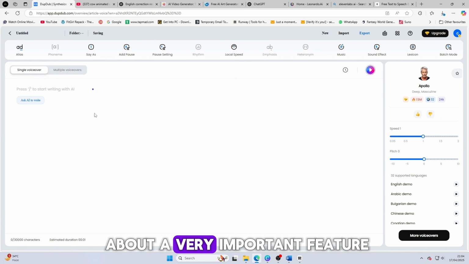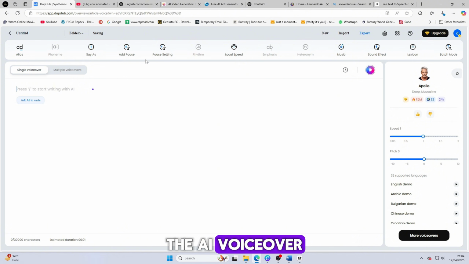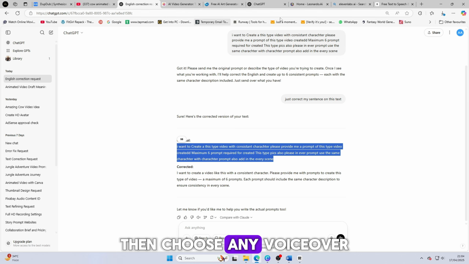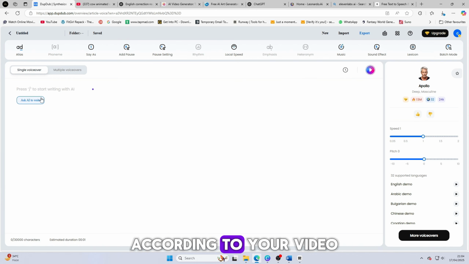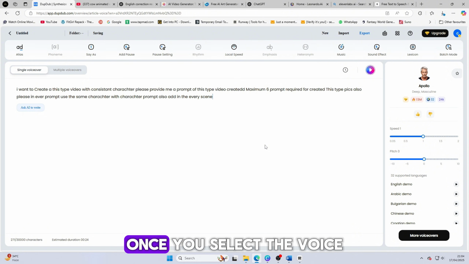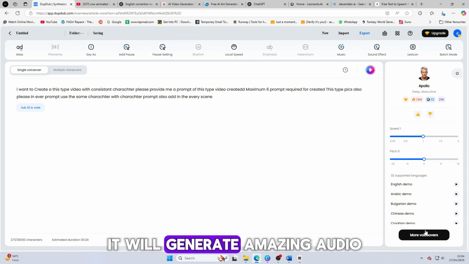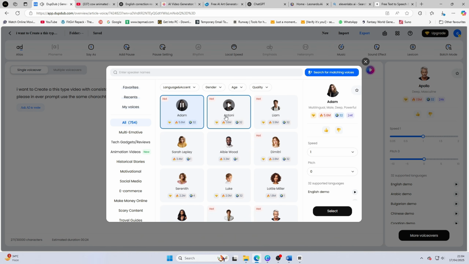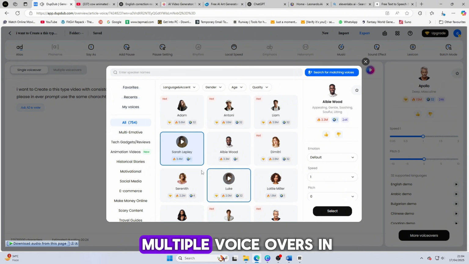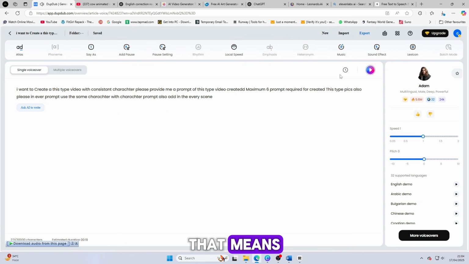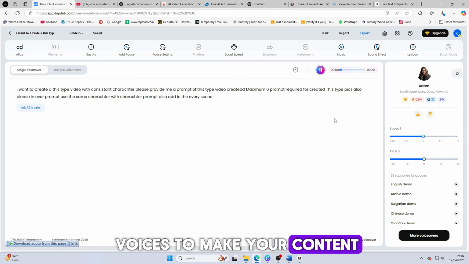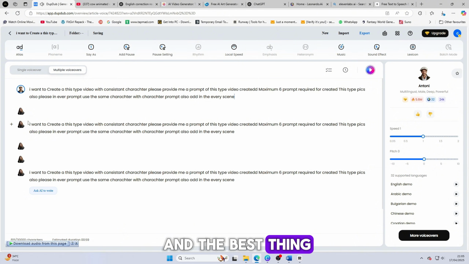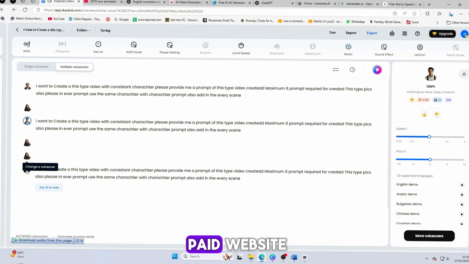Now we are talking about a very important feature, the AI voiceover. Click on it and paste your audio script. Then choose any voiceover from the audio section according to your video style or language. Once you select the voice, it will generate amazing audio with clear and correct wording, automatically and instantly. The best part is, you can also use multiple voiceovers in one video. That means you can mix different voices to make your content more dynamic and engaging. It's an amazing feature. And the best thing? You don't need to go to any other paid website.